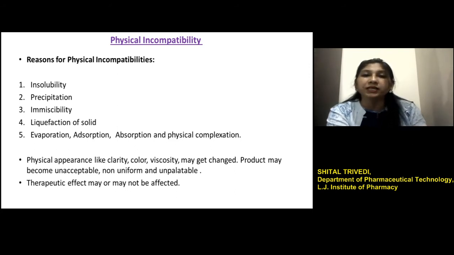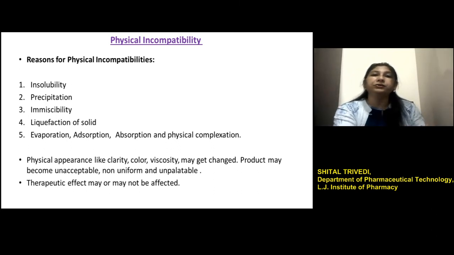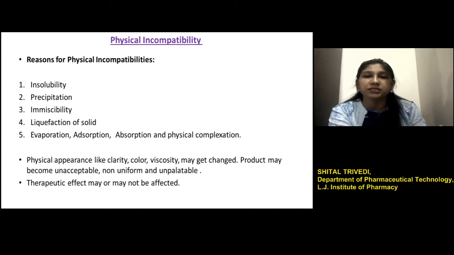This physical incompatibility may or may not affect the therapeutic response, but due to the unacceptable changes in appearance, the pharmacist has to think about a solution to eliminate the problem.